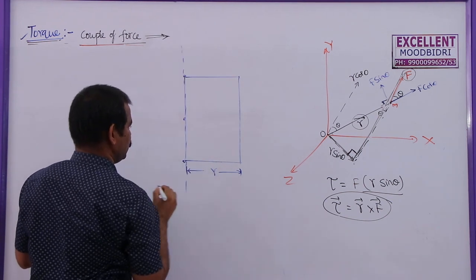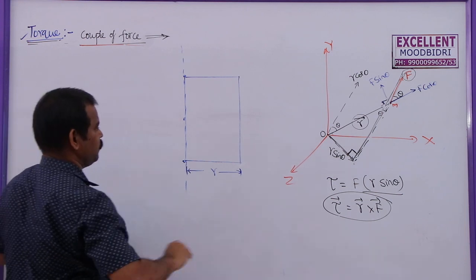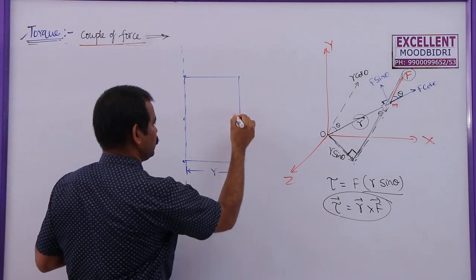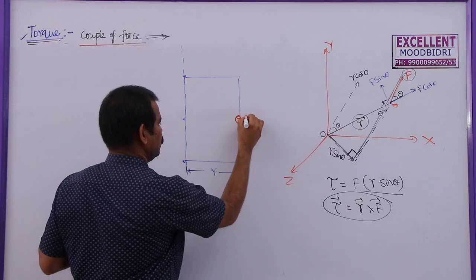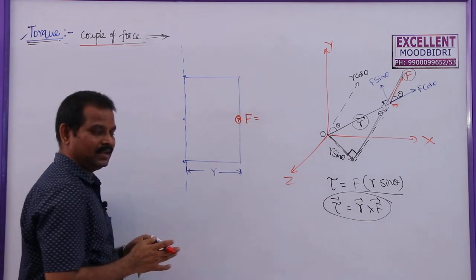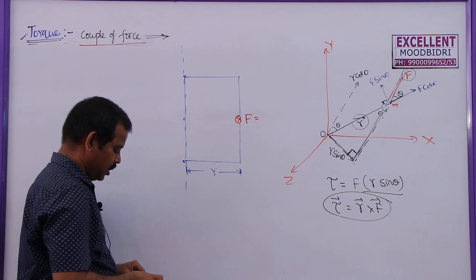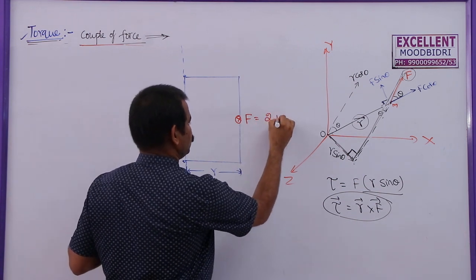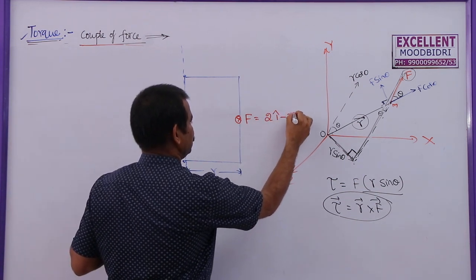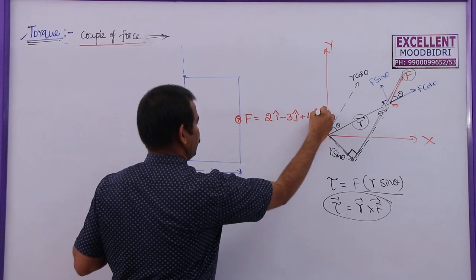So this is the axis of rotation, and I am going to apply a force here, perpendicular to this. Let us say this F is given in vector form: 2 i cap minus 3 j cap plus 4 k cap.